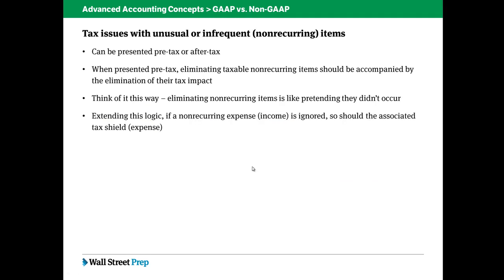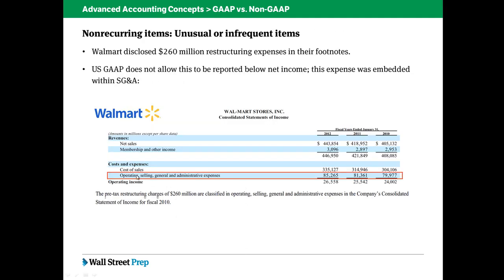One other issue to keep in mind, just like with stock-based compensation and amortization expense, if you are going to pretend as an analyst like that restructuring charge didn't happen, which is basically what ignoring it is, it also means that you have to adjust taxes. When the restructuring charge that we just looked at is pre-tax and embedded within pre-tax line items, that's the case here, the pre-tax restructuring charge.